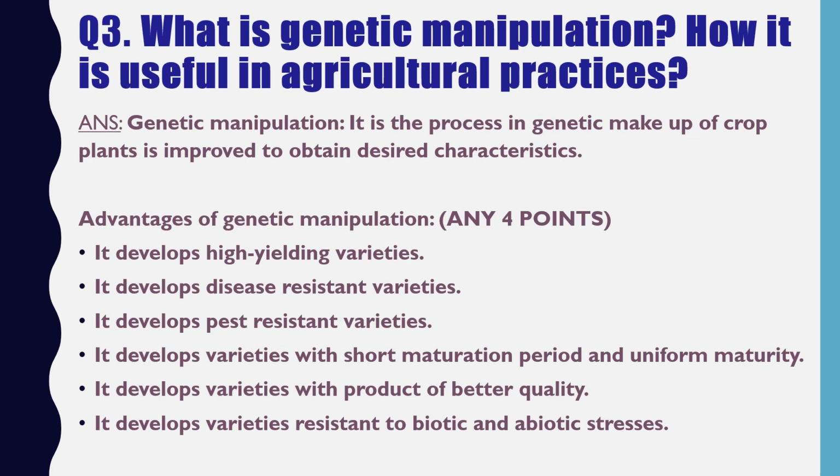And about advantages, there are various advantages written over here, so you can write any of the 4 points. So the advantages are like, it develops high yielding varieties, and secondly it develops disease resistant varieties of crops. Or other advantages are like it also develops pest resistant varieties of crops, or you can say the next advantage is it develops varieties with short maturation period and uniform maturity. And the other advantages are like it also develops varieties with product of better quality, and it also develops varieties resistant to biotic and abiotic stresses.